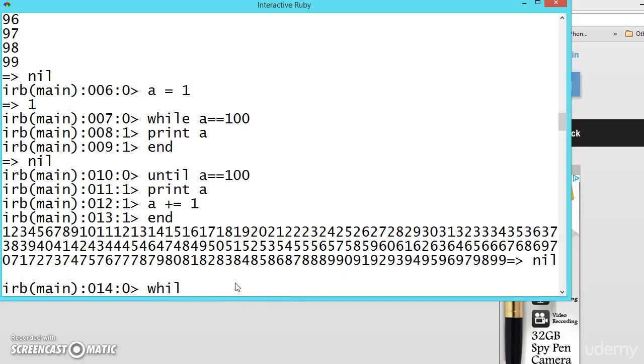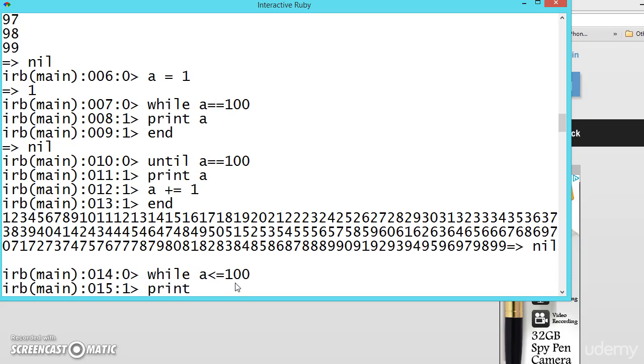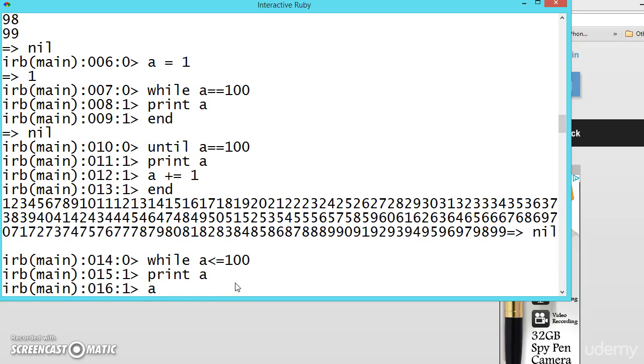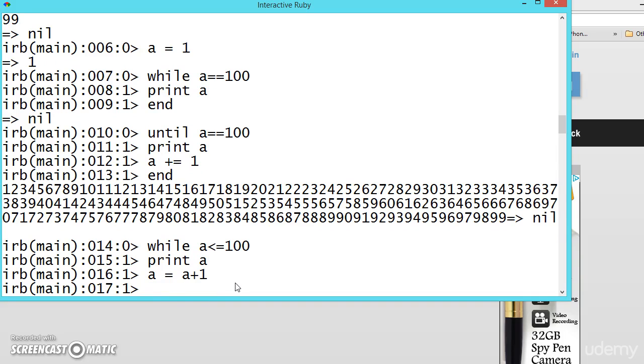So we have seen how to do while, check the condition less than or equal to 100, print a, a is equal to a plus 1. Instead of writing that I am using this one this time.